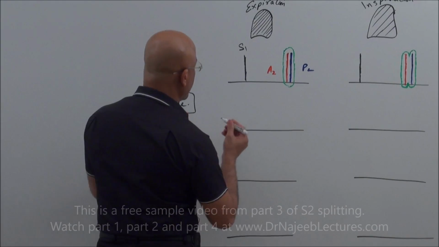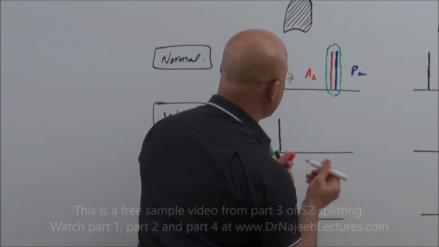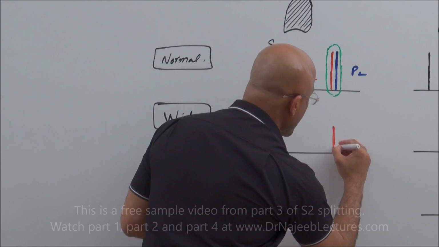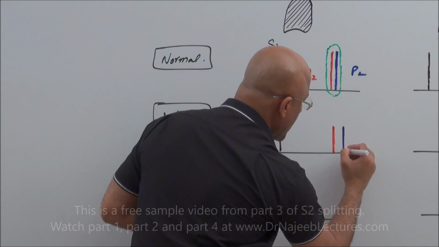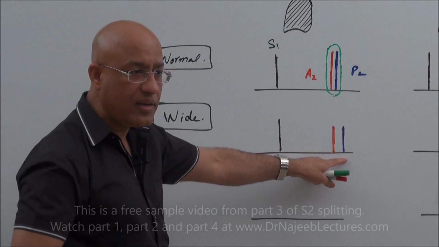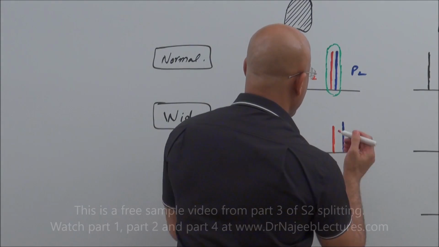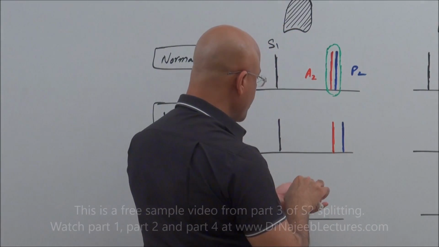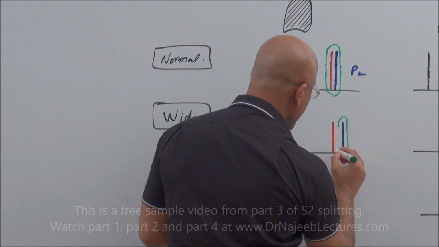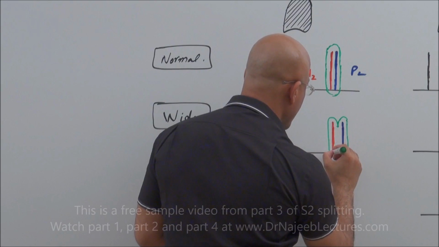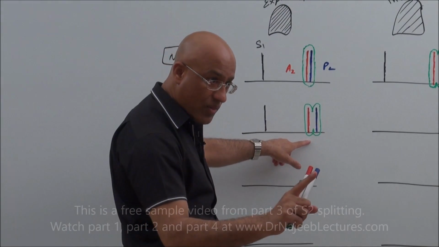So in wide S2 splitting, here is S1 and here is A2, but there is a significant increase in interval between A2 and P2, and due to this increased interval, even during expiration S2 will be heard as a split sound. I will explain the mechanism later.